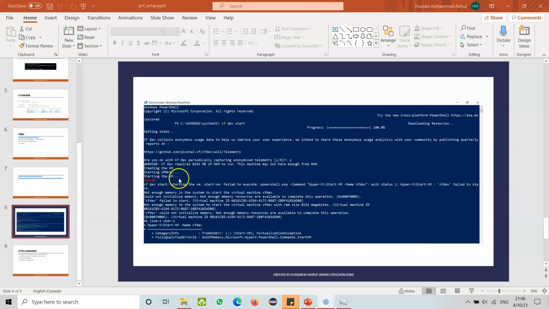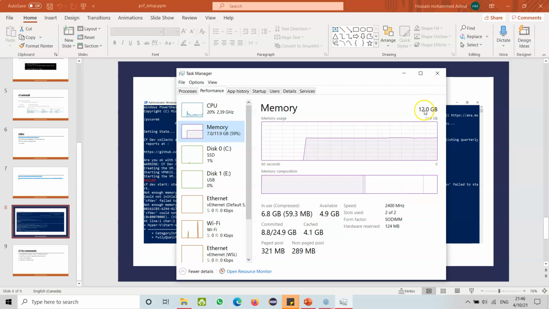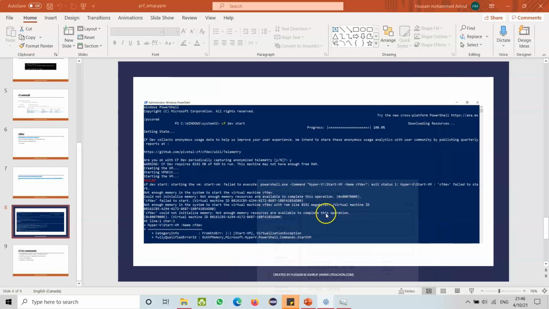In the last session, it failed because of the memory issue. I had 8 GB, and now I've upgraded the memory of my laptop from 8 GB to 12 GB. So I added 4 GB more. So let us start on it.